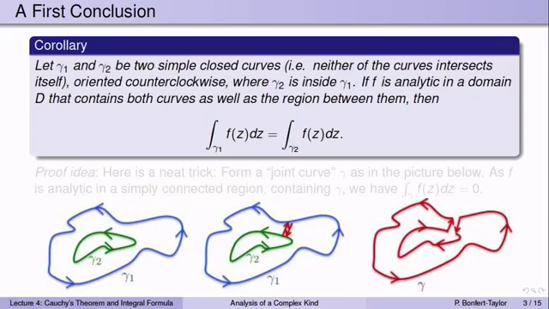Here's a really important corollary. Suppose you have two simple closed curves. Again, simple means that a curve doesn't intersect itself, so it's not allowed for the curve to do something like this and then continue on, so no self-intersections are allowed. Closed means the curve forms a loop, so it starts and ends at the same point. And suppose gamma 2 is inside gamma 1.